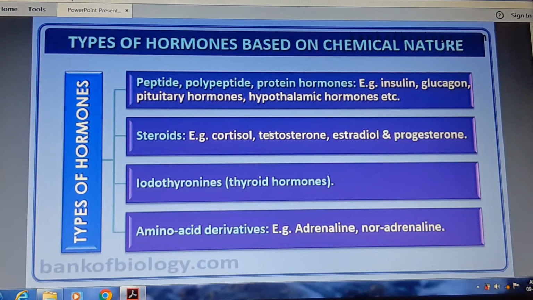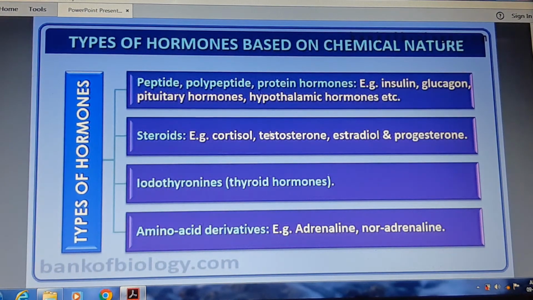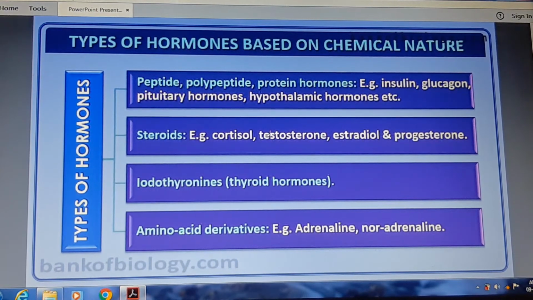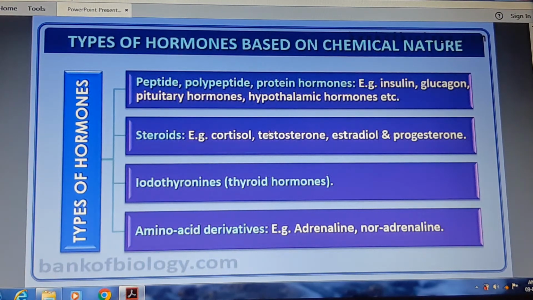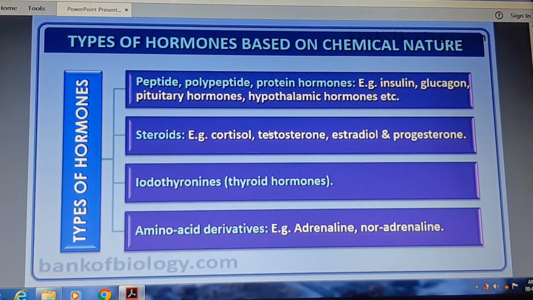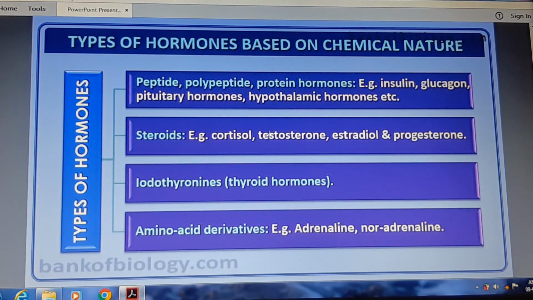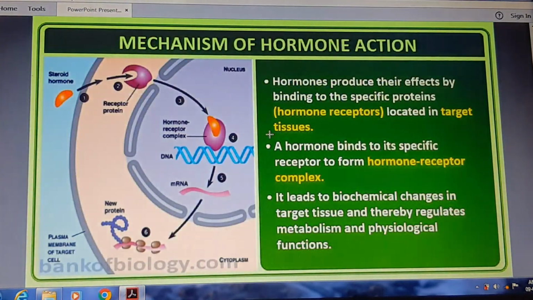Types of hormones you can look at: peptide, polypeptide and protein hormones, that is insulin, glucagon, pituitary hormones, hypothalamic hormones. Steroid hormones: cortisol, testosterone, estrogen and progesterone are the steroid hormones. Iodothyronines, thyroid hormones. Amino acid derivatives: adrenaline and noradrenaline.